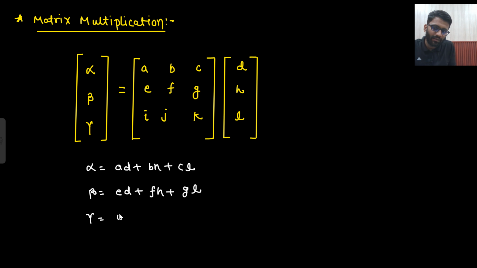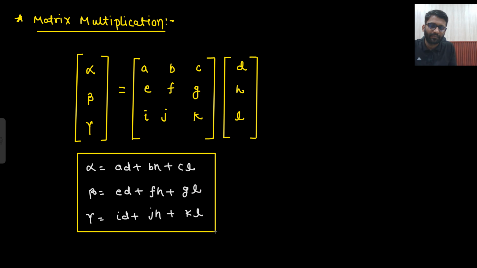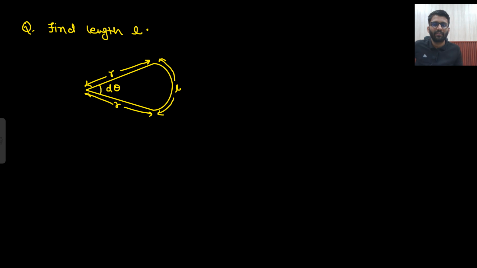I into D plus J into H plus K into L. Right? Matrix multiplication. This is a 3 cross 3 matrix and this is 3 cross 1. So alpha, beta, gamma: A into D, B into H, C into L. Very easy. What is this length? L. So radius, this arc length we need to find. Arc length L.